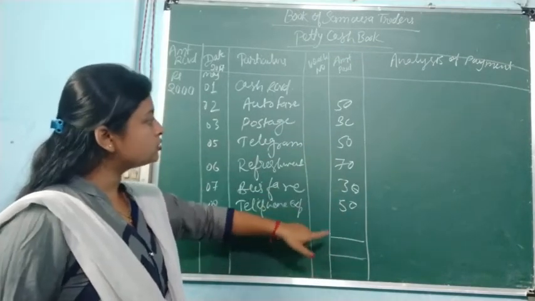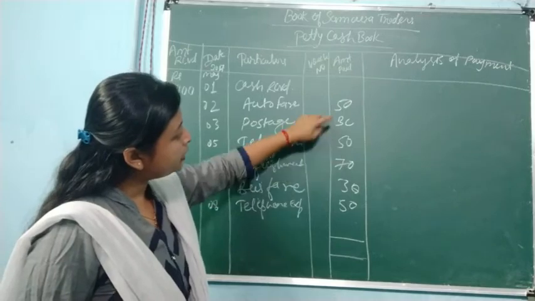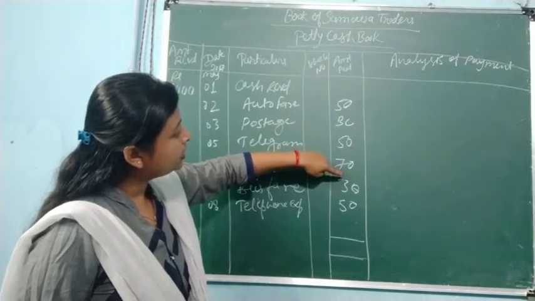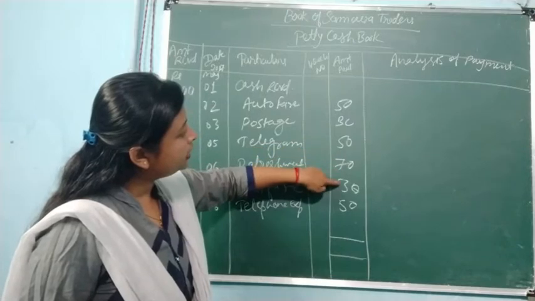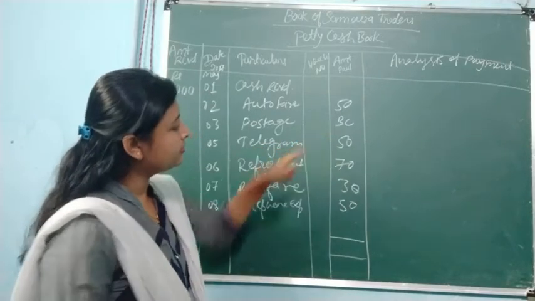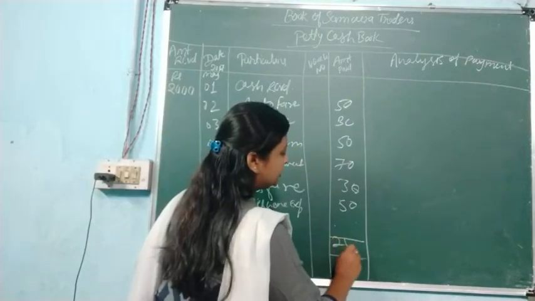Okay, suppose this total is coming: 150, 70, 50, 50, 100, 200, 50, 60, 70, 80. 280 is coming.